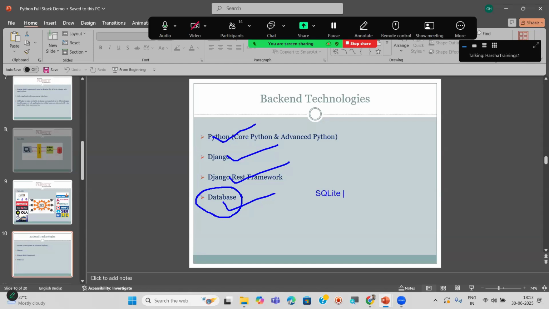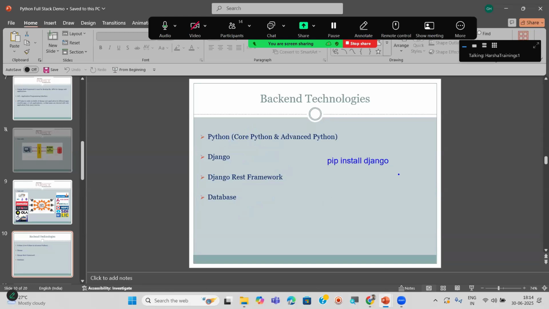Once you install Django, one database will come by default and also one server will come. What is the command to set up Django? Tell me anyone, I showed you. What is the command to install Django? I said pip command. Pip install Django. It's a very simple command, you can remember it for a long time, and it's easy to use.